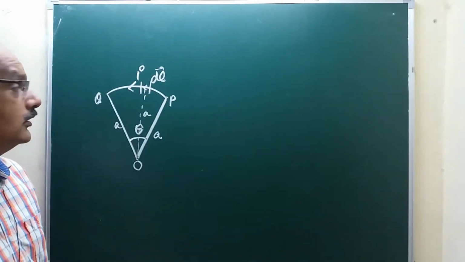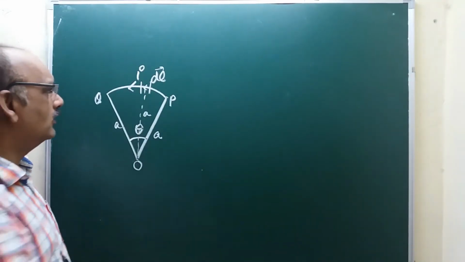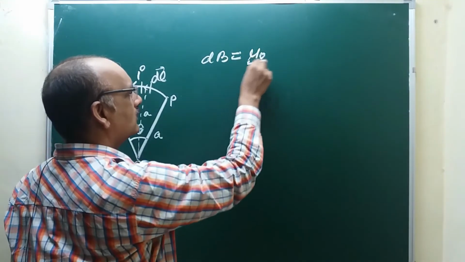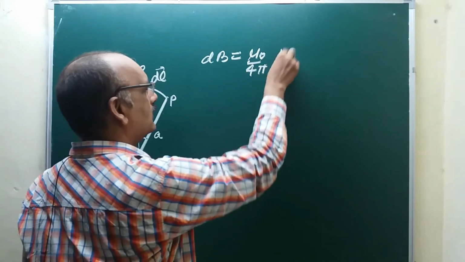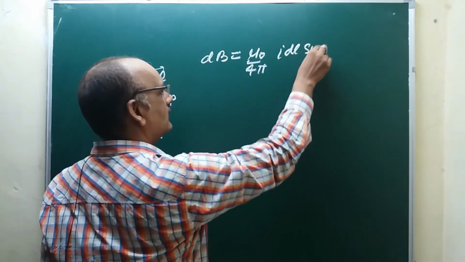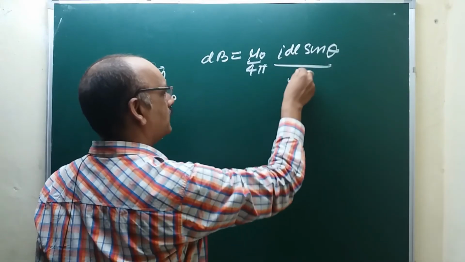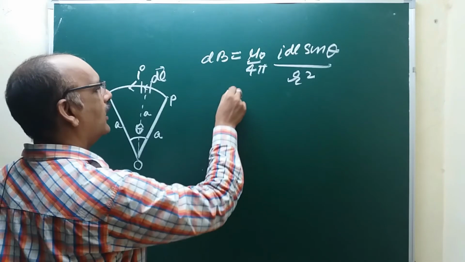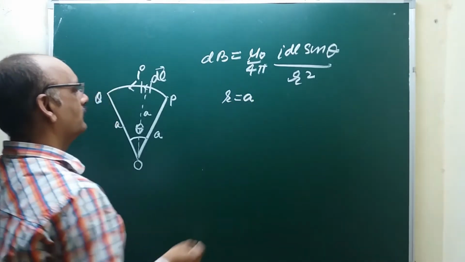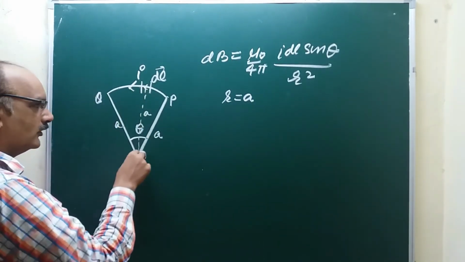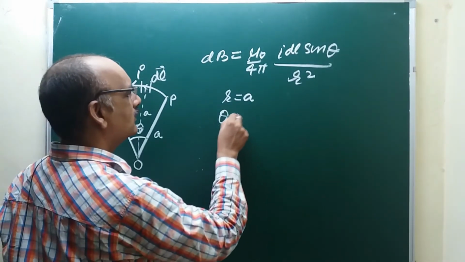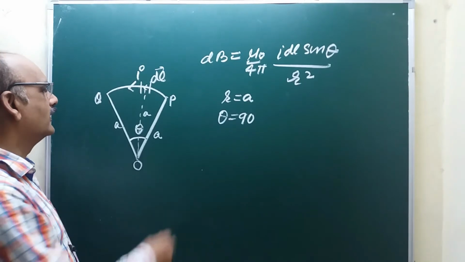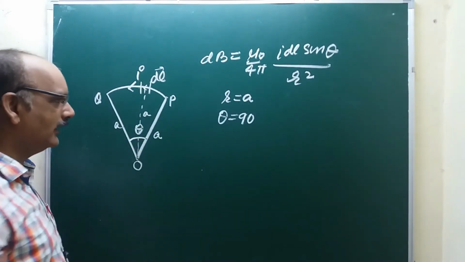Now according to Biot-Savart's law, dB equals mu naught upon 4 pi, I dl sin theta upon r square. Here r equals a, which is the distance between dl and O, and theta equals 90 degrees, which is the angle between dl and a.